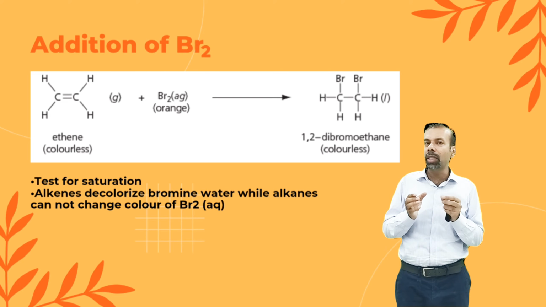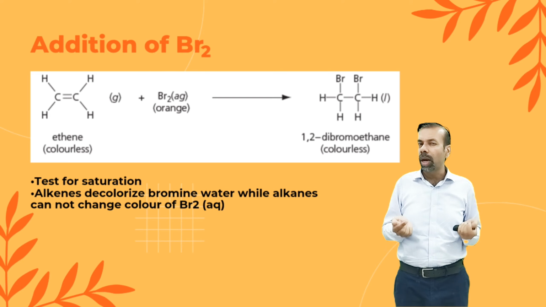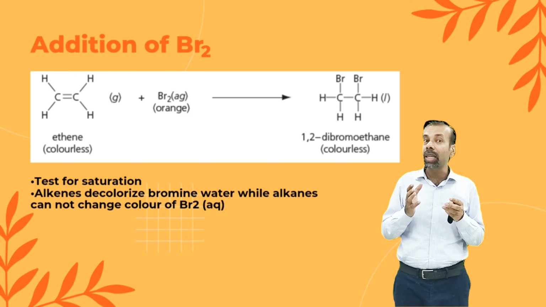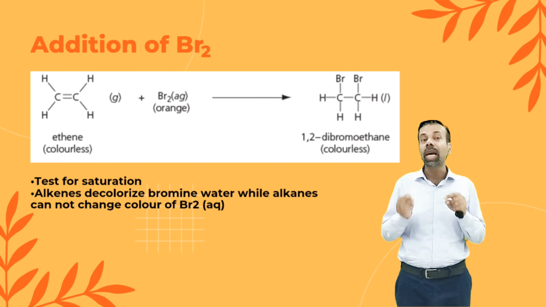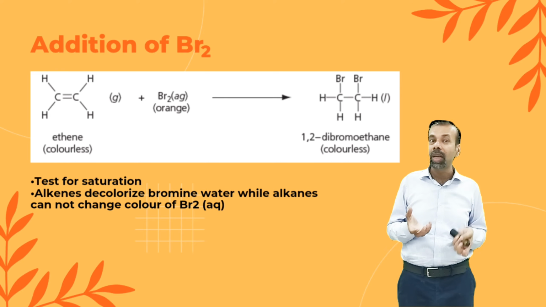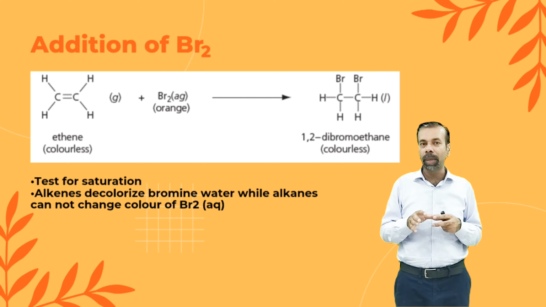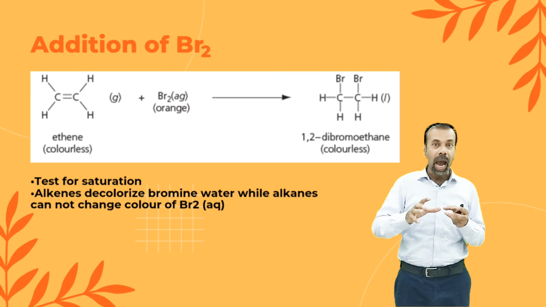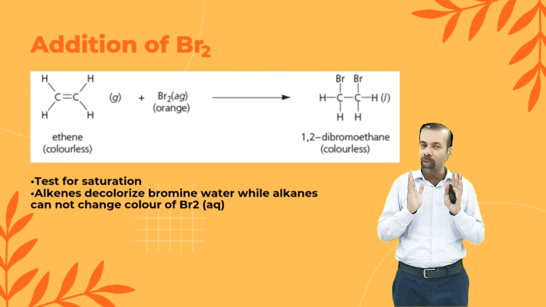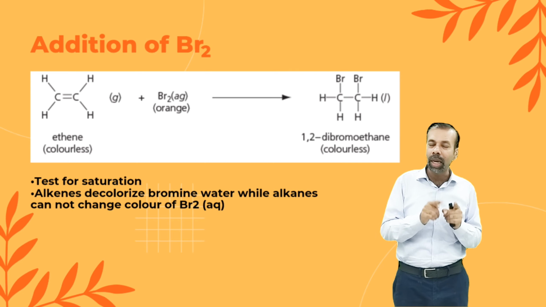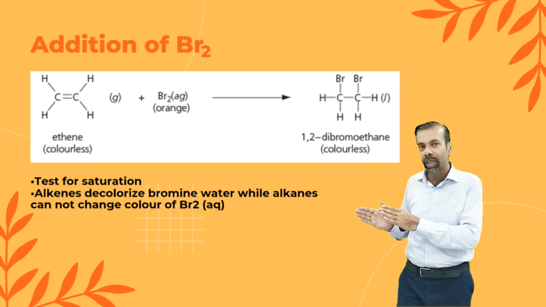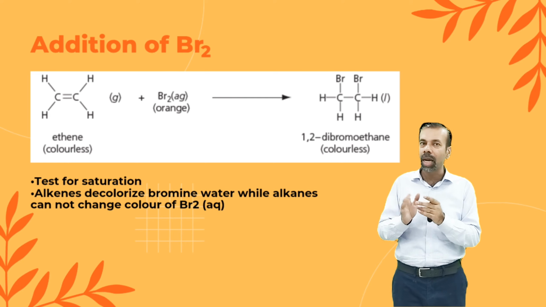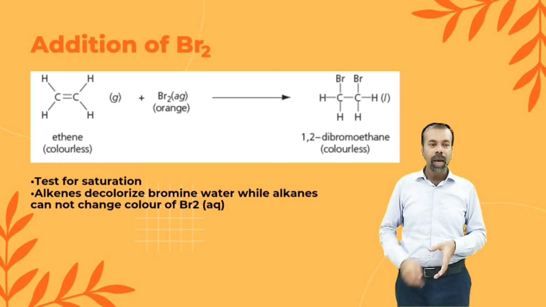So when you pass an alkene through bromine water, it will decolorize, while there will be no change with alkanes, because alkanes are less reactive and do not react with bromine. So bromine water can be used to distinguish between alkane and alkene. If something decolorizes bromine, it is unsaturated, it has a double bond. If it does not react with bromine, it is a saturated hydrocarbon.